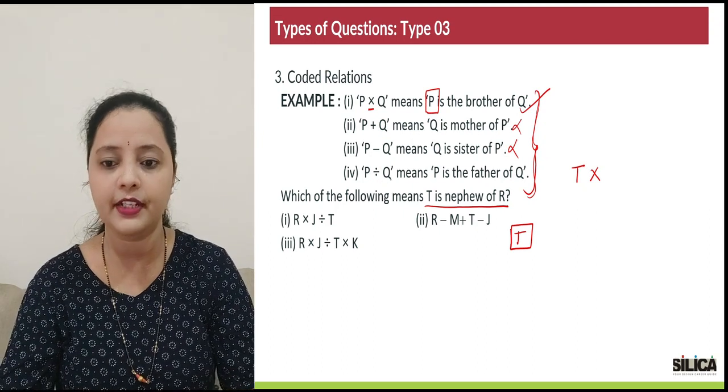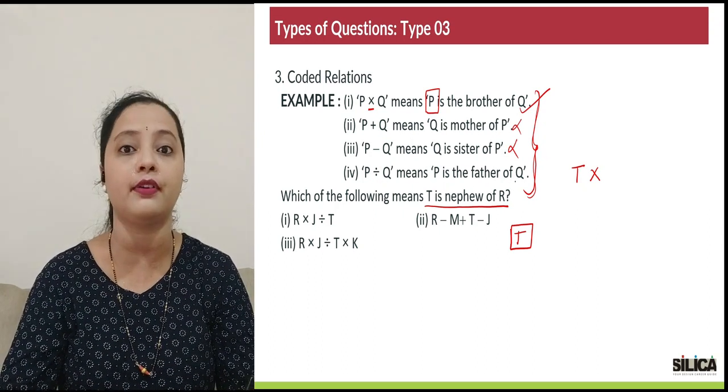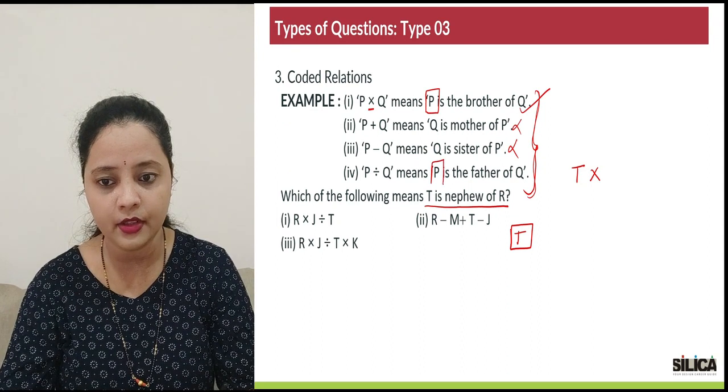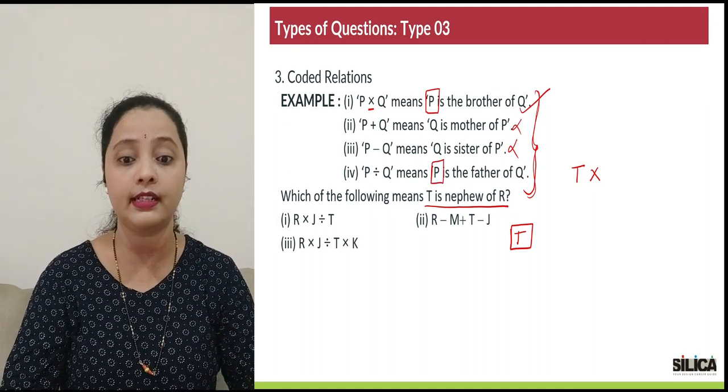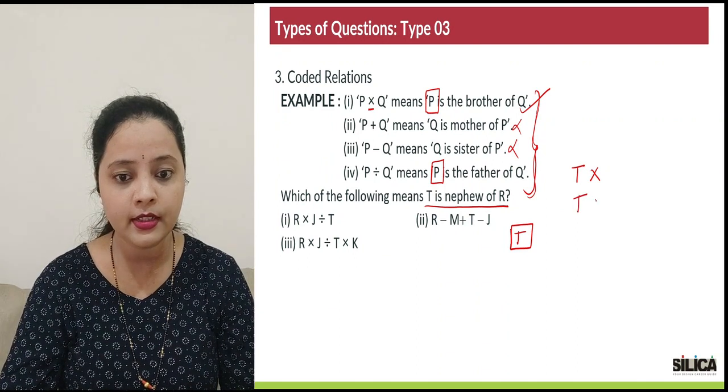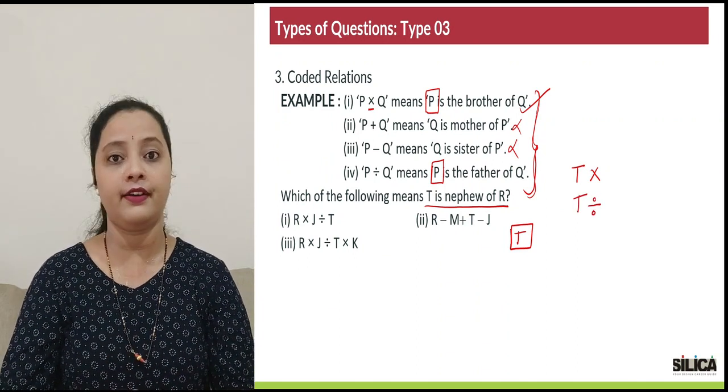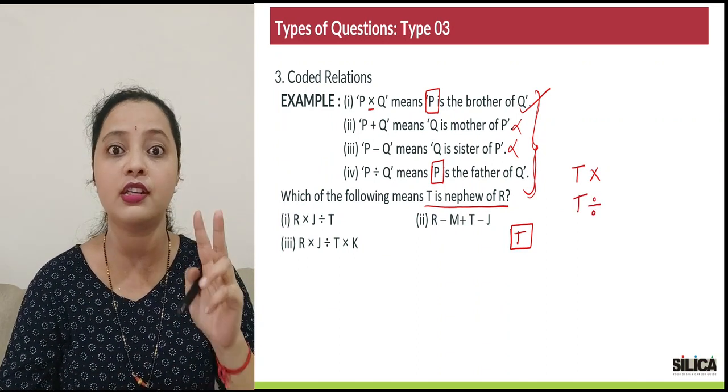Fourth one, P divided by Q means P is the father of Q. So if P is the father, automatically P becomes a boy. So the division sign is the other sign that I'm looking for. So another sign that I can have with T is division. This is your step number 2.